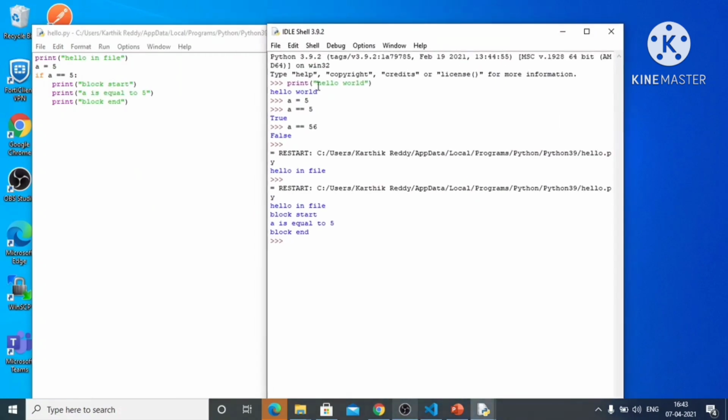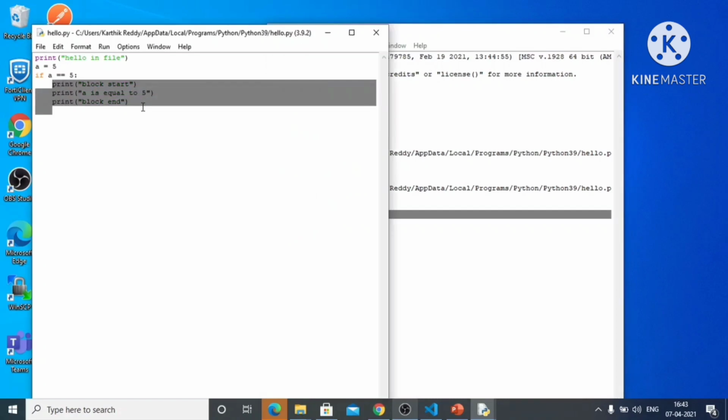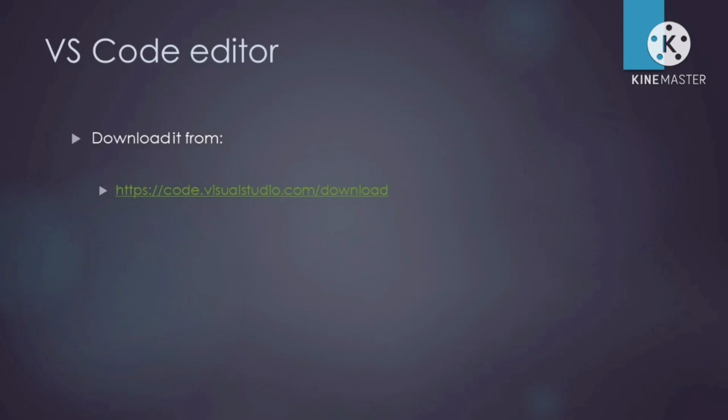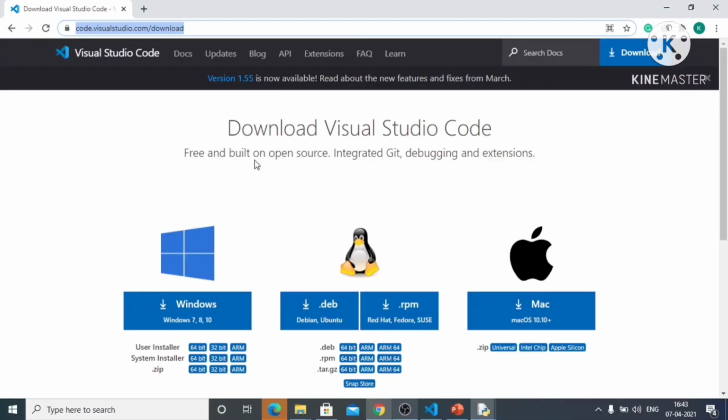As you see, we are using Python IDLE, but it is not suitable for projects. We can go with other editors like PyCharm, Spyder and VS Code. I prefer to use VS Code. You can download VS Code from the official website, visualstudio.com/download. Depending on your system OS, you can download the specified version.